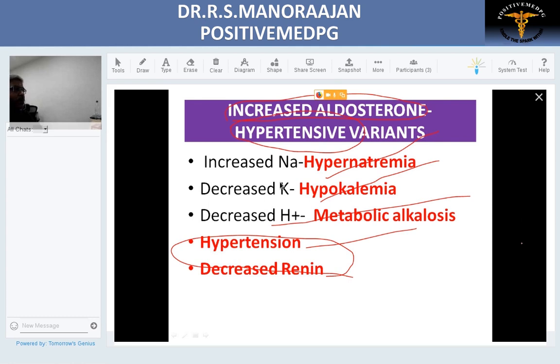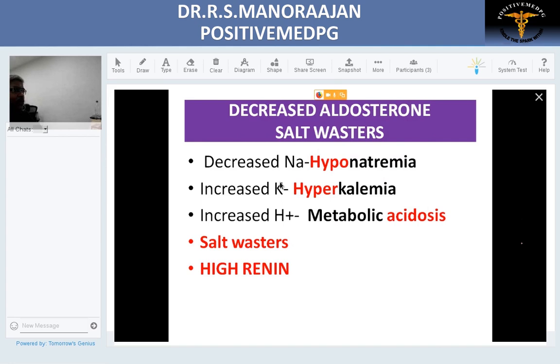Now we'll see what happens when there is decreased aldosterone. When there is decreased aldosterone, the patient is called a salt waster.